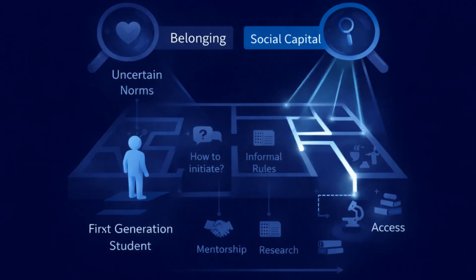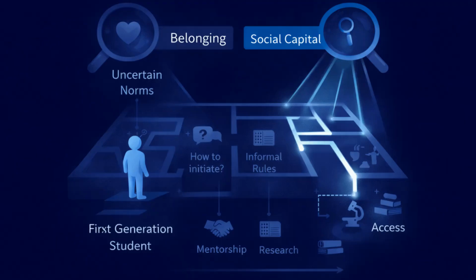Suppose participants repeatedly describe not knowing how to initiate conversations, lacking insider knowledge about expectations, and feeling unsure about informal academic rules. In that case, social capital theory most directly clarifies the structural tension. Belonging theory addresses emotional experience, but does not fully interpret navigation barriers.